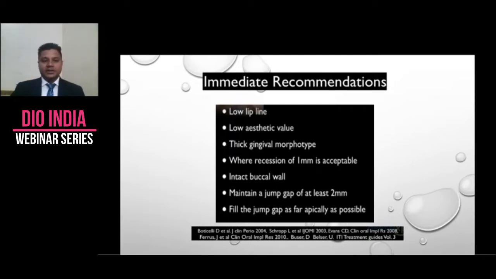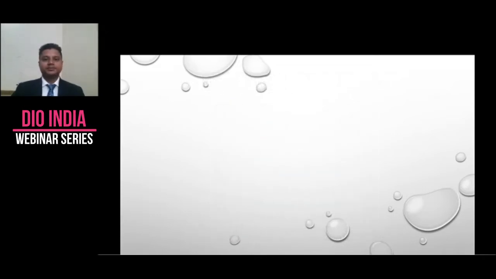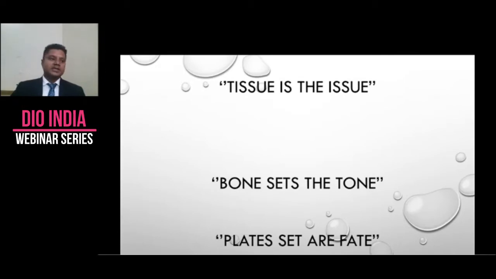Intact buccal wall, it is a cardinal rule. I mean, it is something which we need. We cannot work without it. Maintain a jump gap of at least 2 mm. Fill the jump gap as far apically as possible. This is one of the concepts of dual zone grafting, which we'll be discussing later. So as implant dentists, we live and die by these three rules, I'll say: tissue is the issue, bone sets the tone, and plate sets our fate.